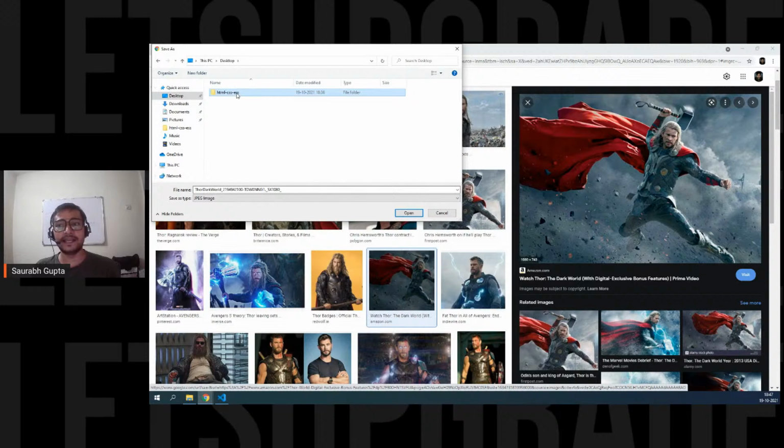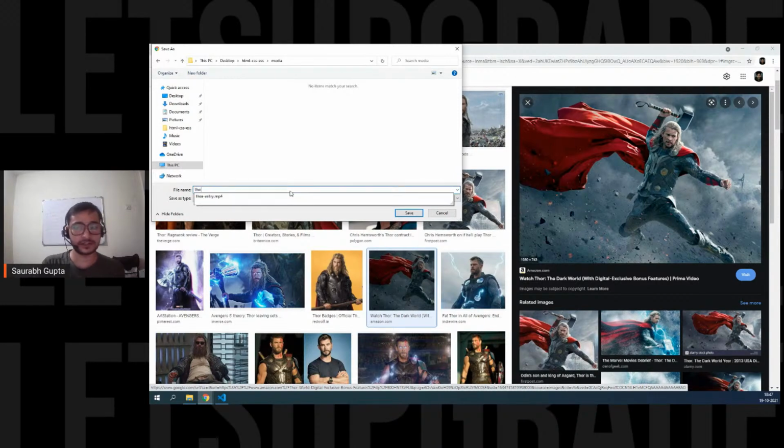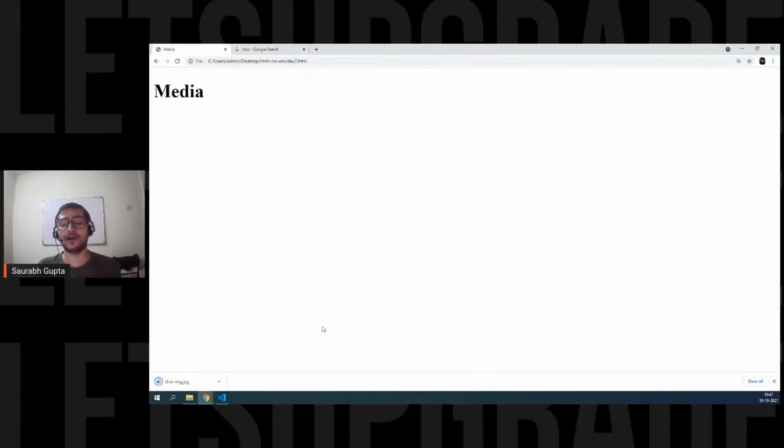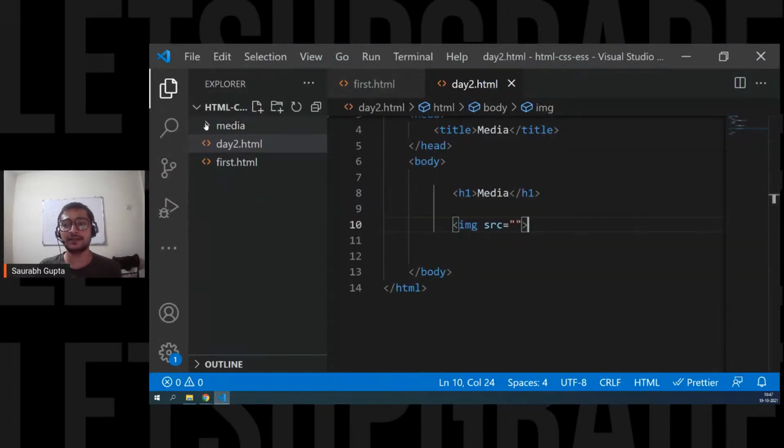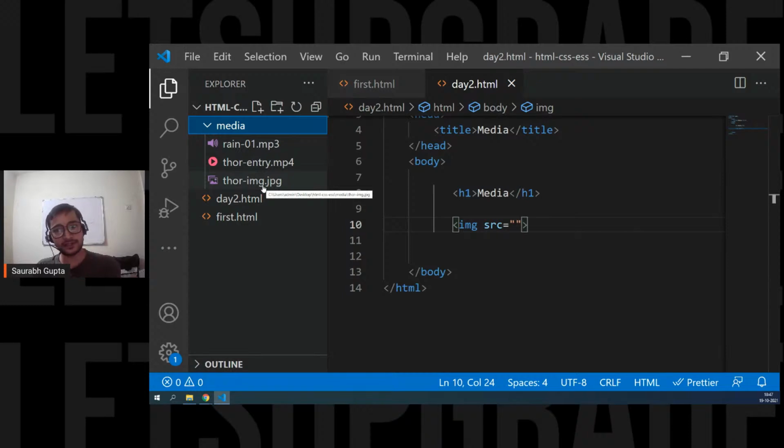So now see, in the HTML CSS essential folder, I have also created a new folder called media. Inside that media, I'm going to store this image. Let me call it Thor-img and save. So now I have saved that image. You can see it here. Inside this media folder, I have saved the image. And not only the image, I have also downloaded audio and a video because in future I'm going to use audio and video. And yes, some people are asking about SRC.